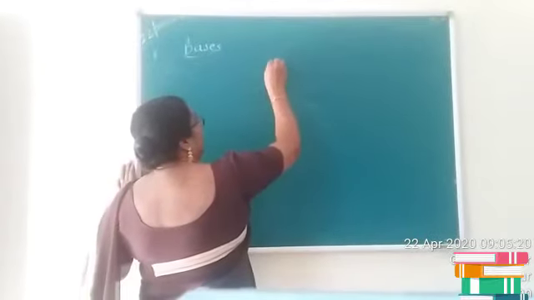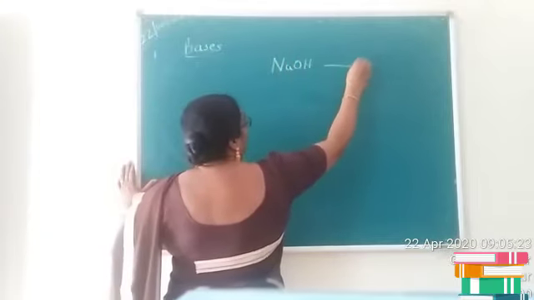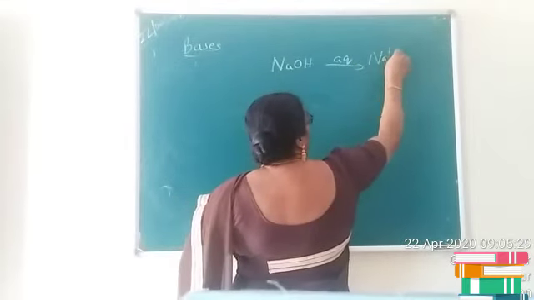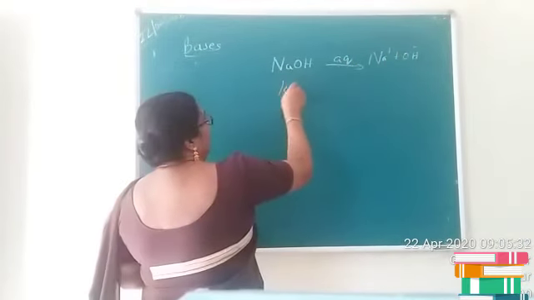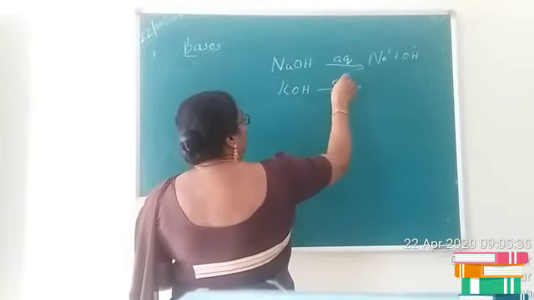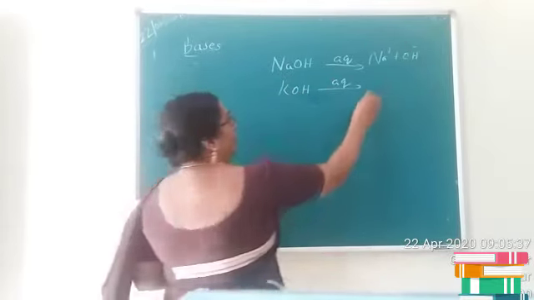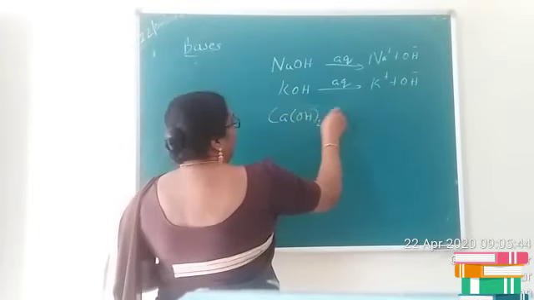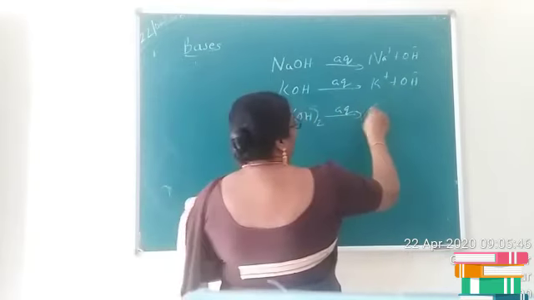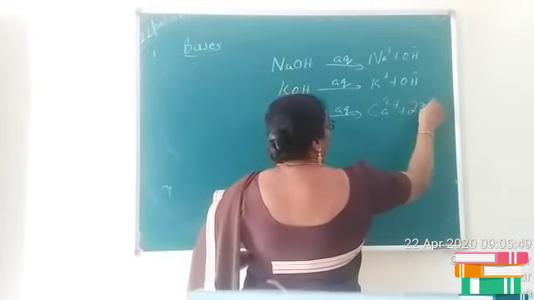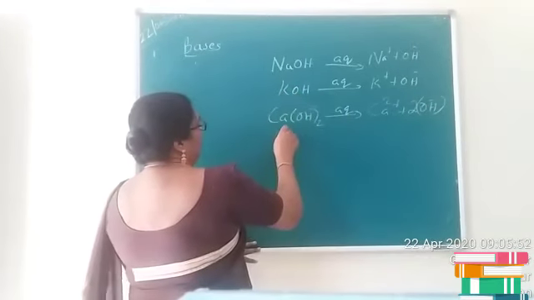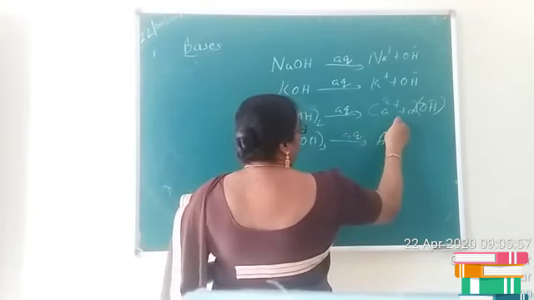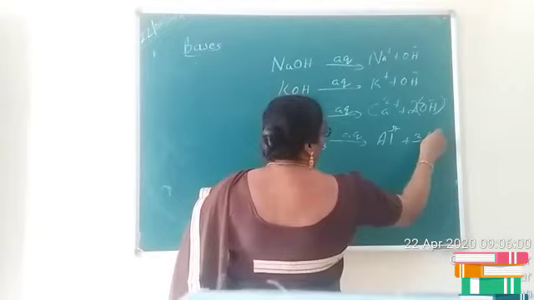For example, if you consider the base sodium hydroxide, in the aqueous form it undergoes ionization and produces sodium ions and OH minus. Similarly, potassium hydroxide in aqueous form undergoes ionization and produces potassium ion and OH minus. Calcium hydroxide undergoes ionization in aqueous form and produces calcium ions and hydroxide groups. Aluminum hydroxide undergoes ionization in aqueous form and produces aluminum ion as well as hydroxide group.